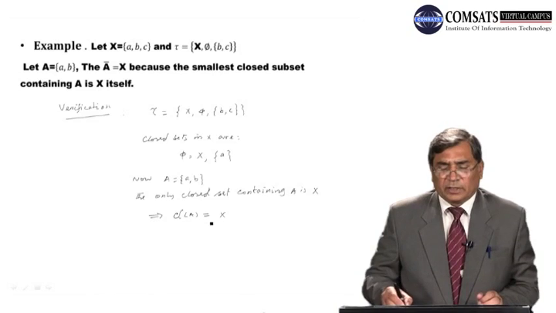Therefore, closure of A is equal to X. Remember, closure of A can also be written as A bar.